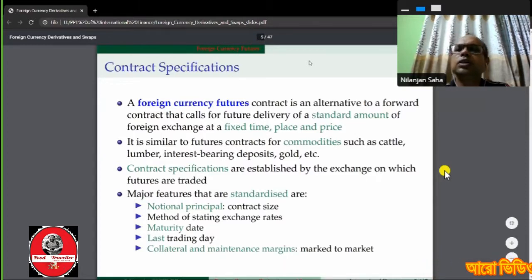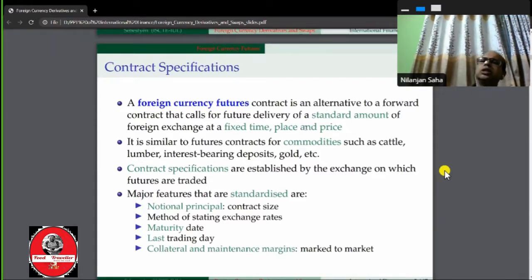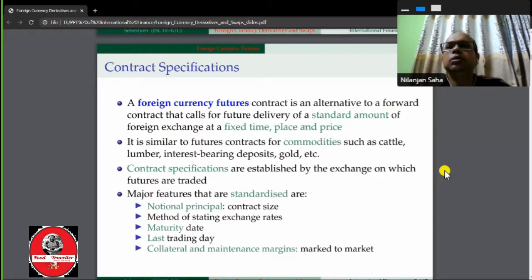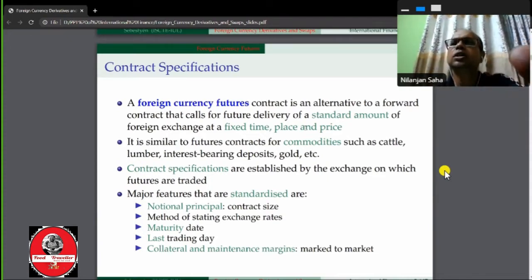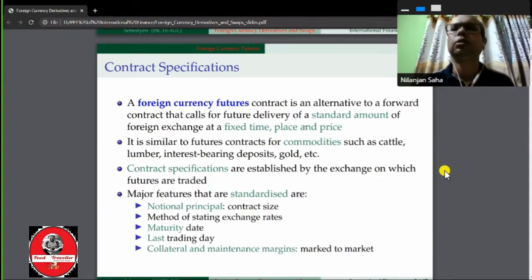Okay, we are focusing on the standard amount, in green color. Because in case of the forward contract, we did not use any term like standard amount. But here, in case of the foreign currency futures, we have been using the standard amount. This is the standard amount, right?